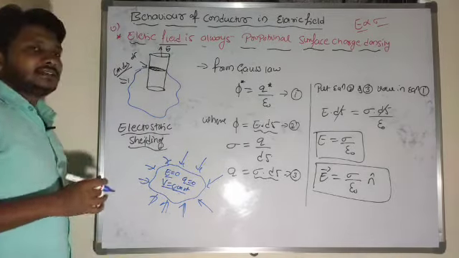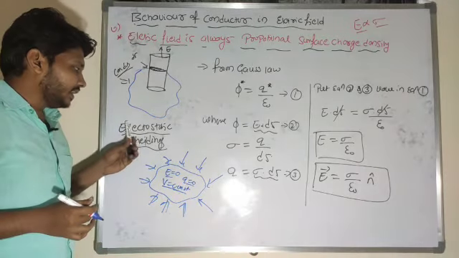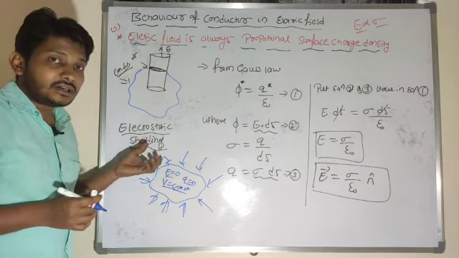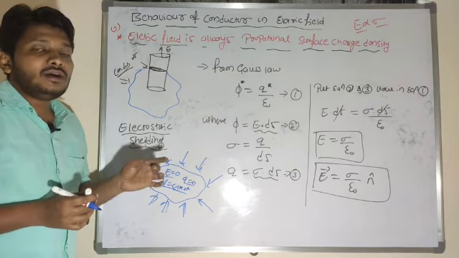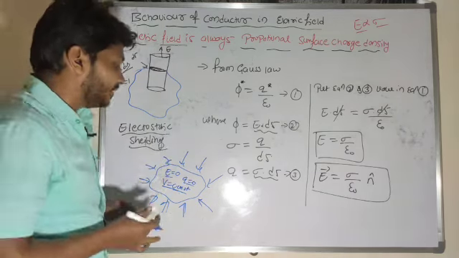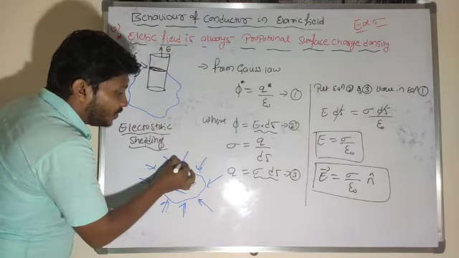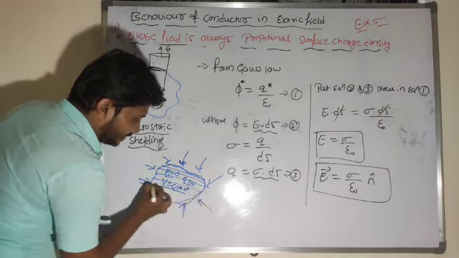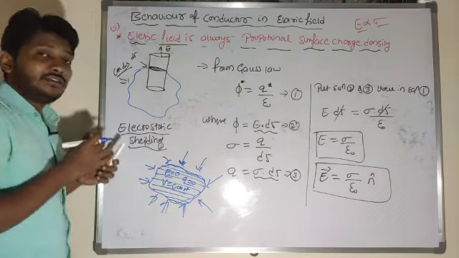In case of electrostatic shielding, what I said is that it is the phenomenon of protecting a region from external electric field. So the external electric field will not enter into this cavity. In this cavity the electric field value is 0.